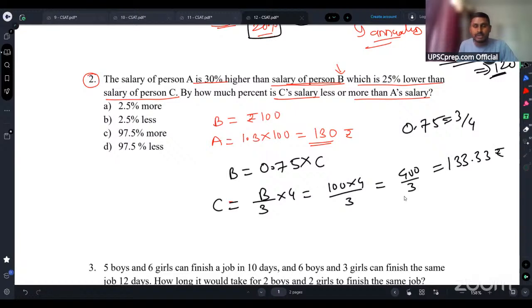Now you know that A's salary is rupees 130 and C's salary is 133. So C's salary is more with respect to A, right? Now, what is this difference? It will be 3.33 divided by 130. What will be this value, guys?